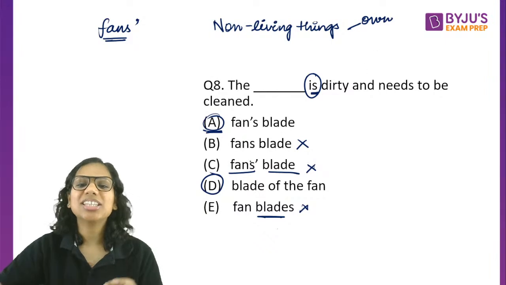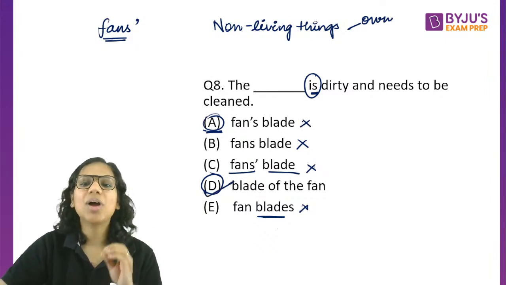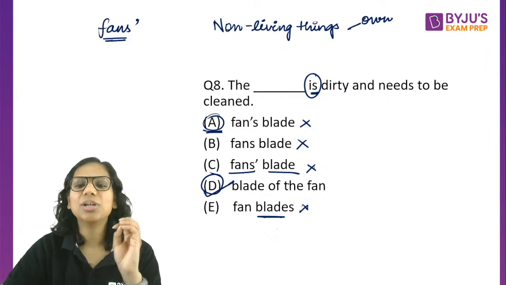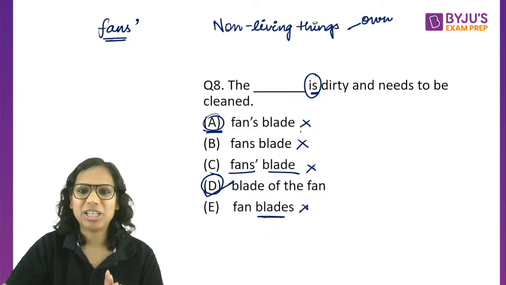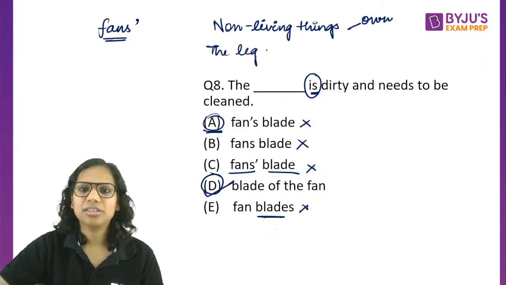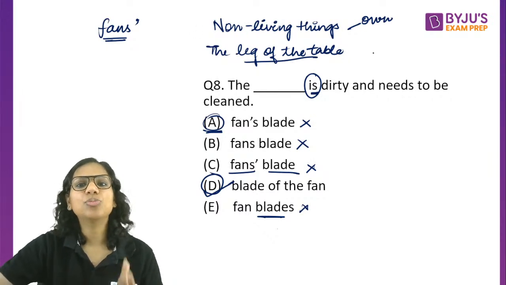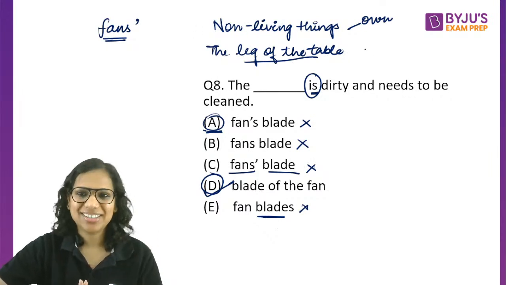So I should say the blade of the fan and not the fan's blade. Very nuanced concept. So D is going to be the answer. Similarly, the leg of the table, not the table's leg. The stand of the mobile, not the mobile's stand.